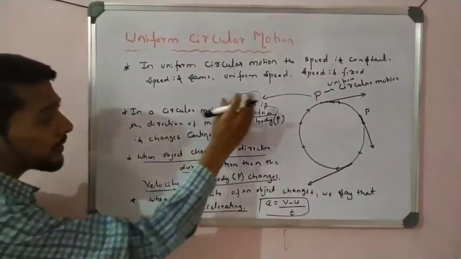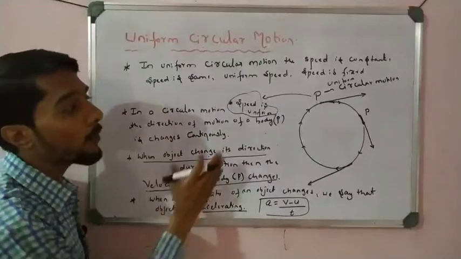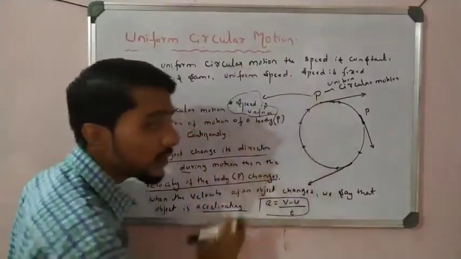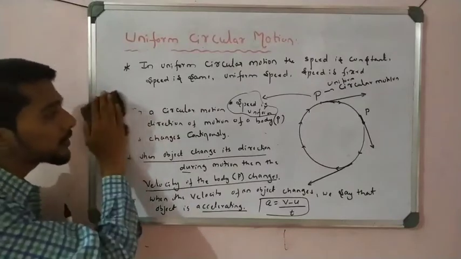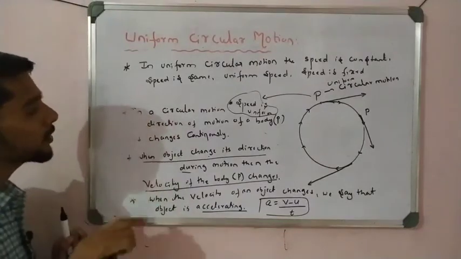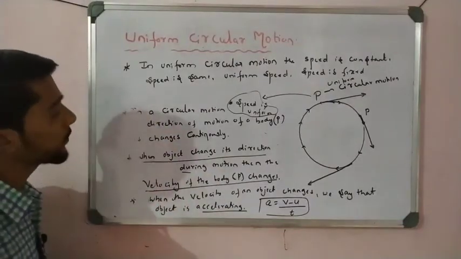So speed is the same but the velocity is not the same for the particle. Why? Because of change in its direction, right? So you have to remember this point. Now please pause the video and write this down.